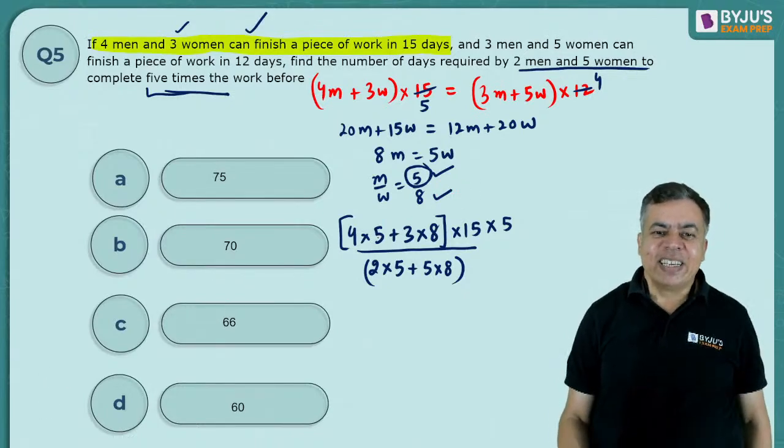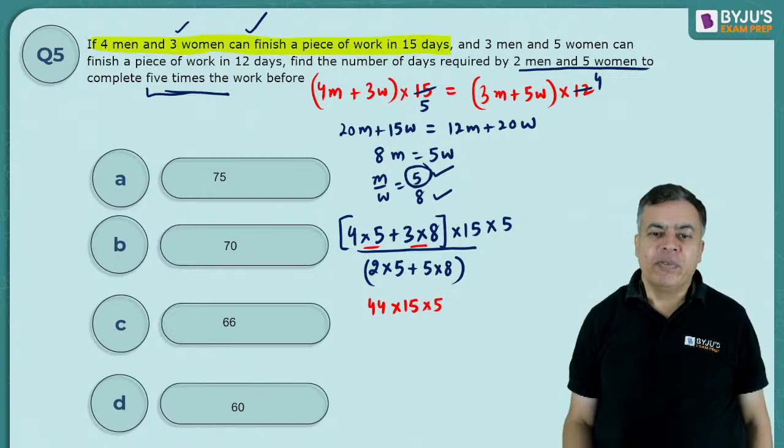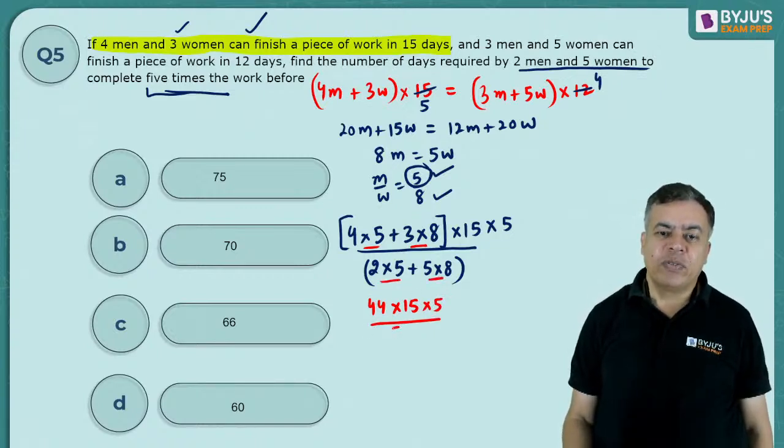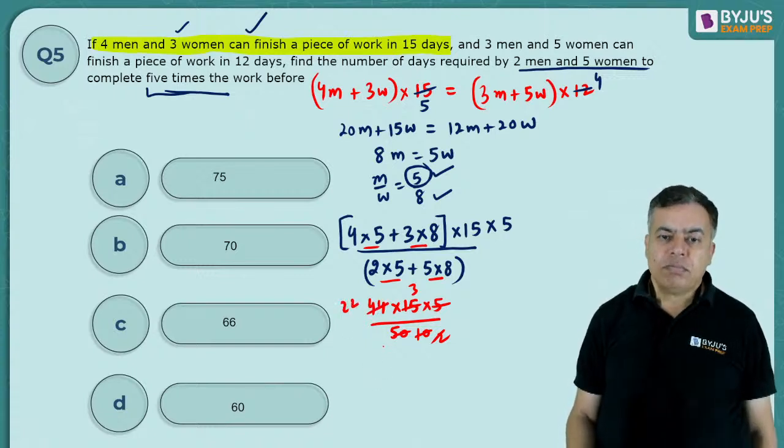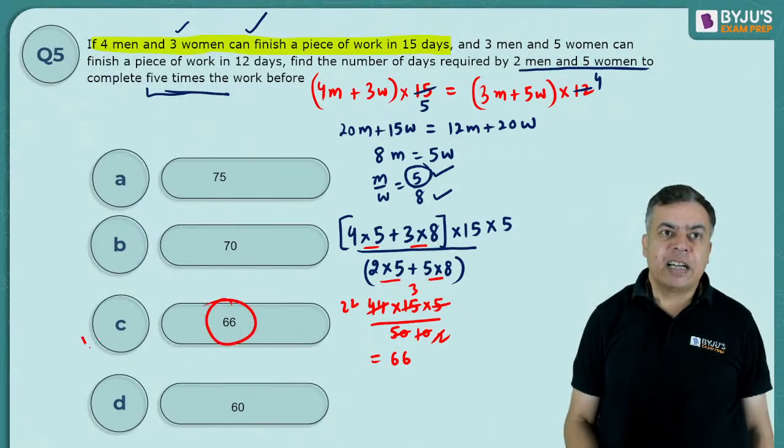See, it is 20 and 24, so 44 into 15 into 5 divided by 10 plus 40, so it is 50. So if I cancel 5 into 10 and then 5 into 2, 5 into 3 and 2 into 22. Okay, let's see. So 66 is the correct answer.